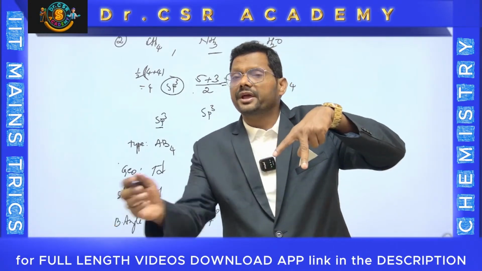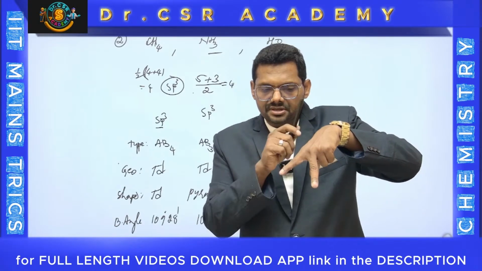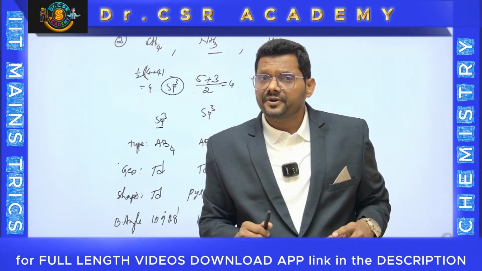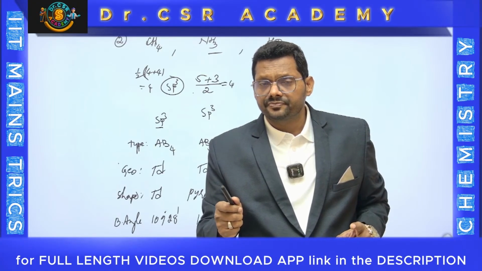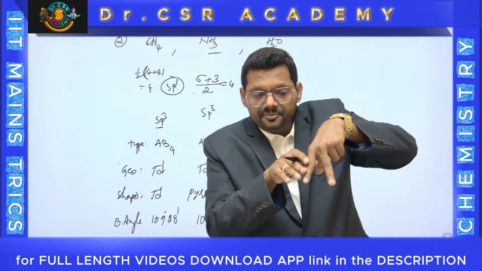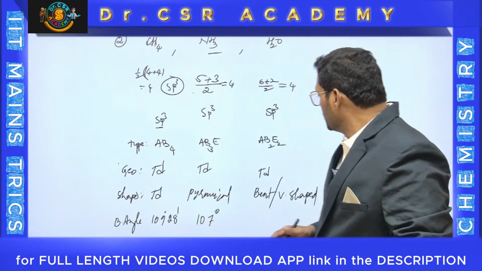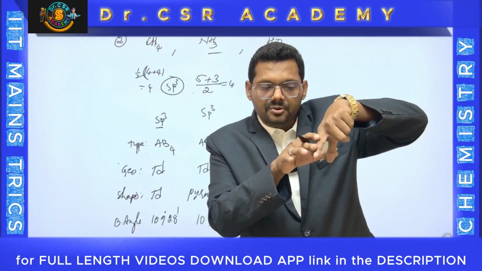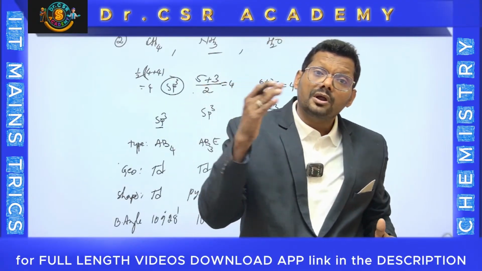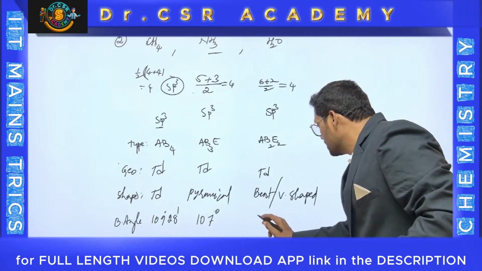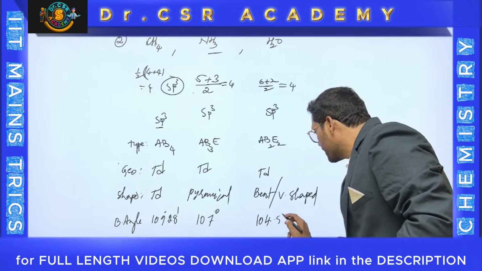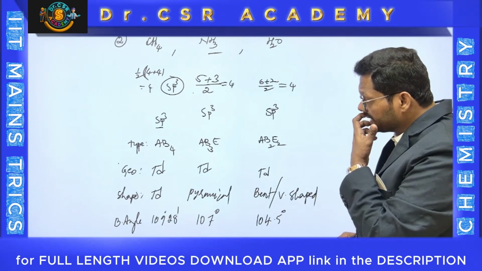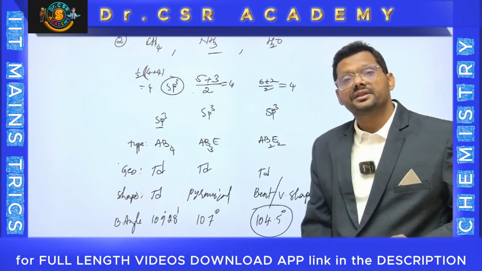Now coming to the H2O molecule, it has 2 lone pairs. That lone pair, first of all, has a repulsion with another lone pair. The dominating factor is LP-LP repulsion. The next is that the effect falls on the bond pairs, therefore lone pair bond pair repulsions are also there. Then there is strong force on the bond pairs, so the bond angle decreases from 109 to 104.5 degrees, which is greatly affected. The important point is this one, 104.5 degrees.